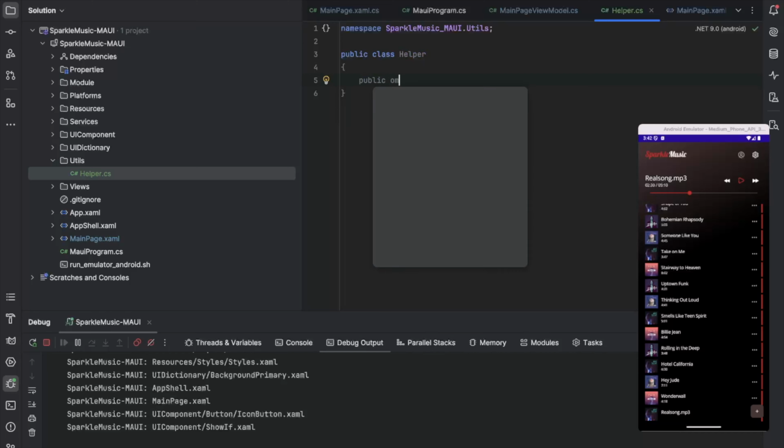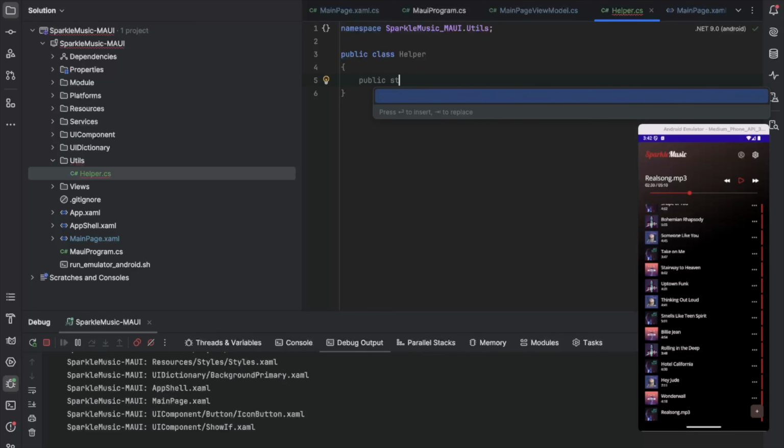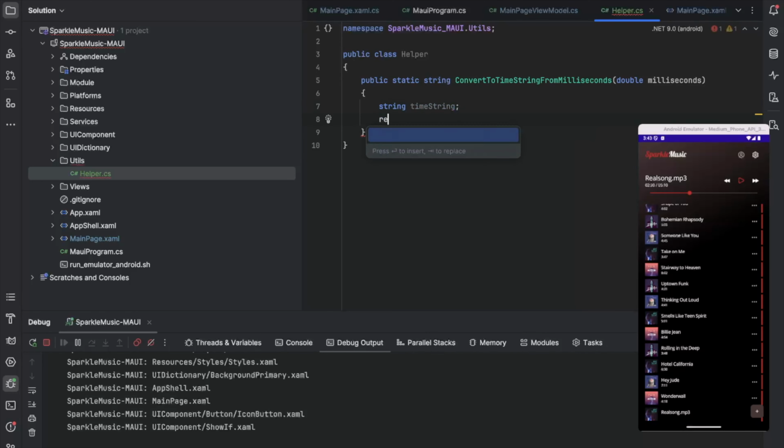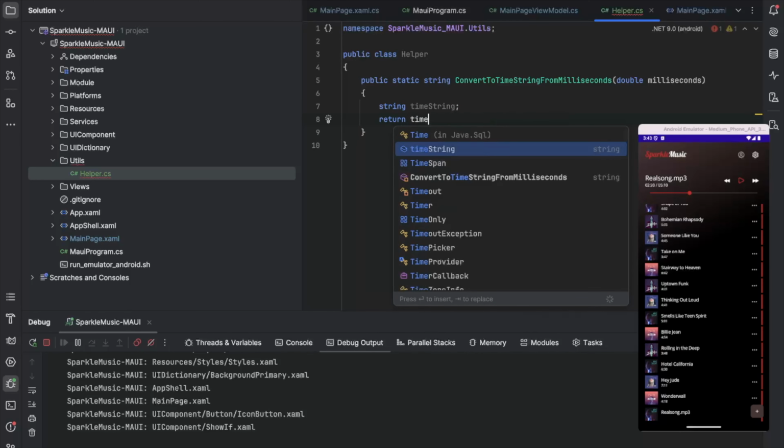So let's make it public static, and it's gonna return string. Convert to time string from milliseconds, and that is gonna take milliseconds, and that should take double because we get our milliseconds in double.